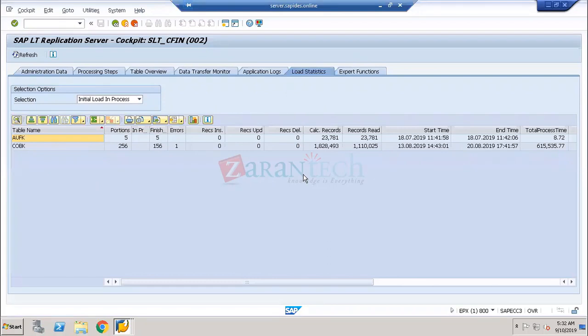What tables are going to be triggered? Okay, so the initial load is very important. Now where are we going to start, because without the initial load, I cannot go for the go live.